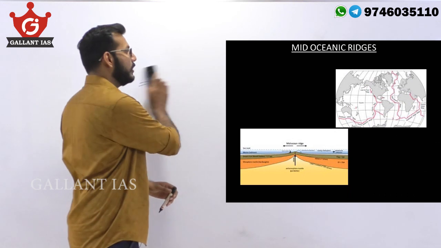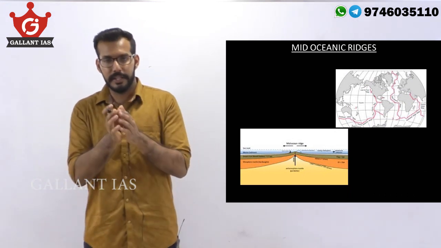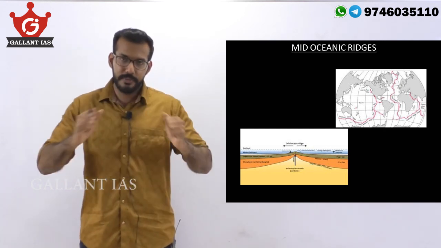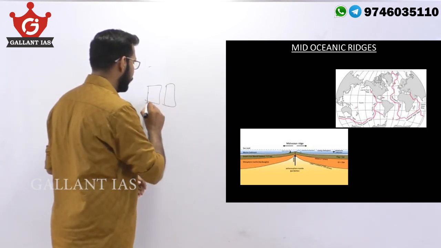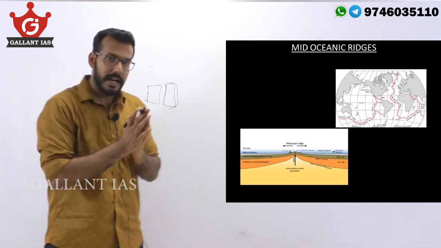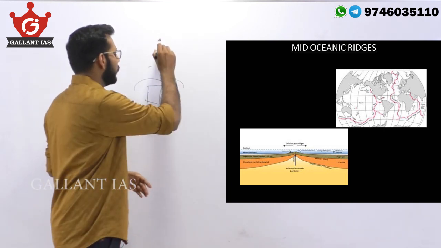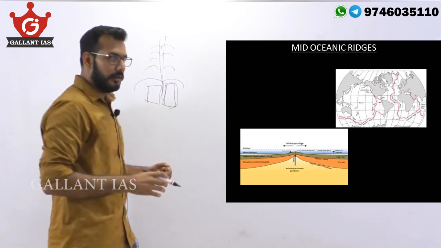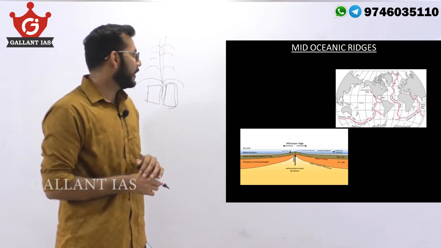Now, mid-oceanic ridges are kind of volcanoes which form in the middle of oceanic regions. It is in the divergent plate boundary, what you mean by that is two plates which rest side by side are moving apart, going away from each other, and it splits open the earth, through which lava is spewed out. All along this split, lava flows out from this vent. That is mid-oceanic ridges.